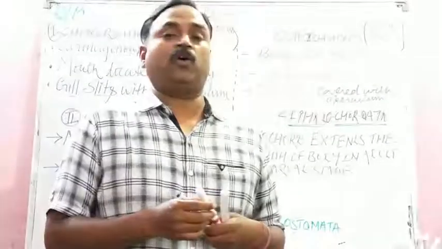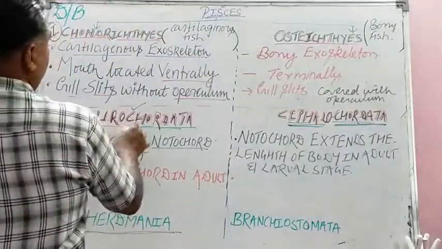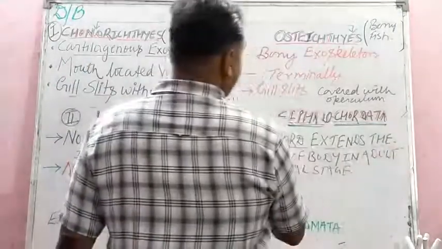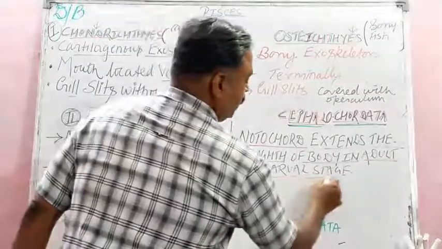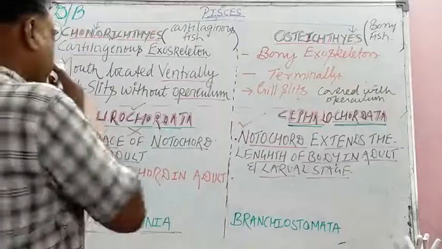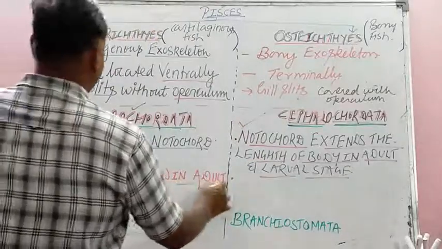So here in urochordates there are no traces of notochord, but here the notochord extends the entire length of the body in the adult as well as the larval stage. And students, here there is no nerve cord in the adult.